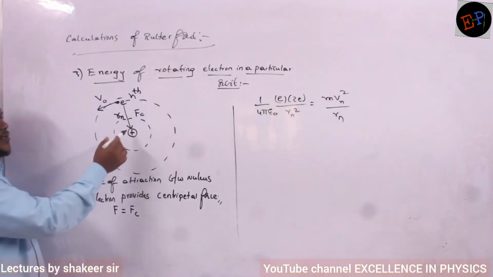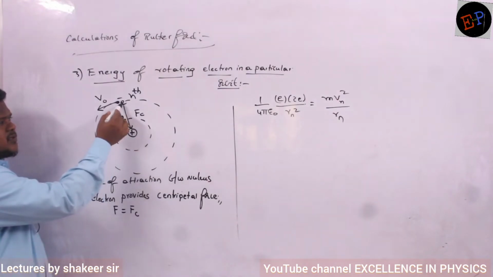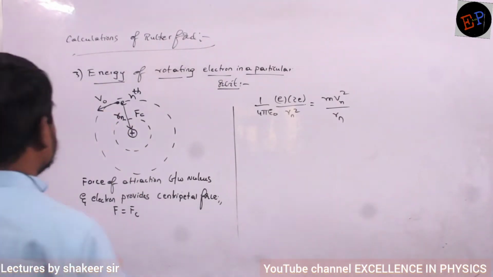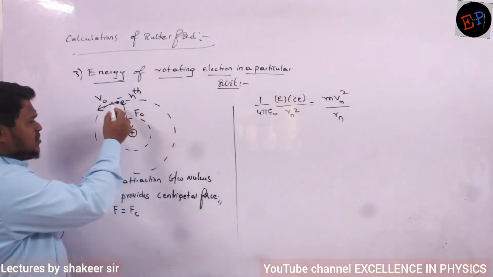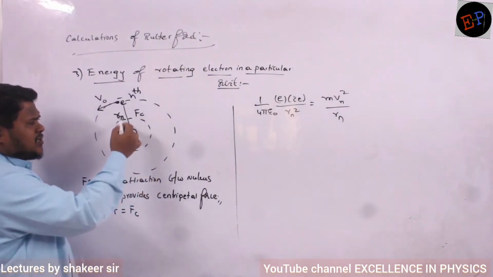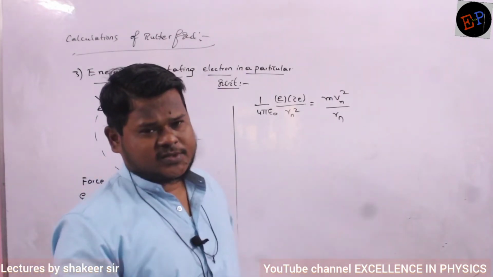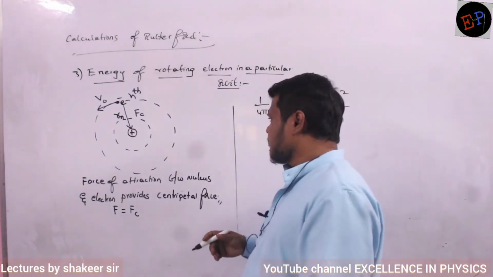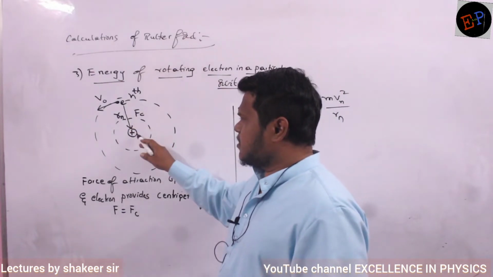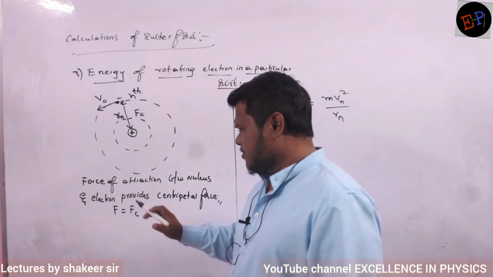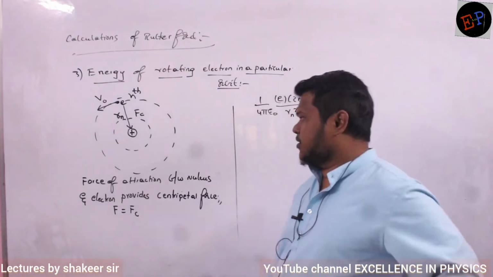And the nucleus is responsible for providing the centripetal force. This electron is able to rotate in a circular path only because of centripetal force. And who is providing the centripetal force? The force of attraction between the nucleus and the electron. So this force is providing the centripetal force. Are you able to understand?